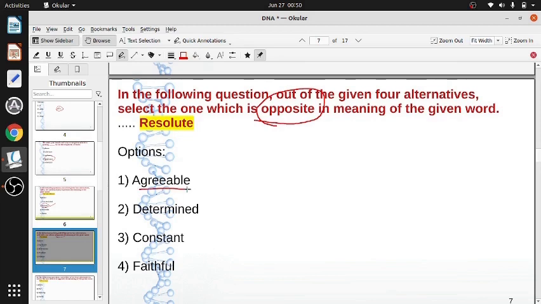The correct meaning should have been feeble, weak, vacillating, but since we do not have any other word, it cannot be determined, it cannot be constant. Constant means you are firm. Faithful, the only one meaning we can have is agreeable. But agreeable is not the correct word, but in the examination where this question was asked, there was no proper opposite given, so this was taken as a correct answer.